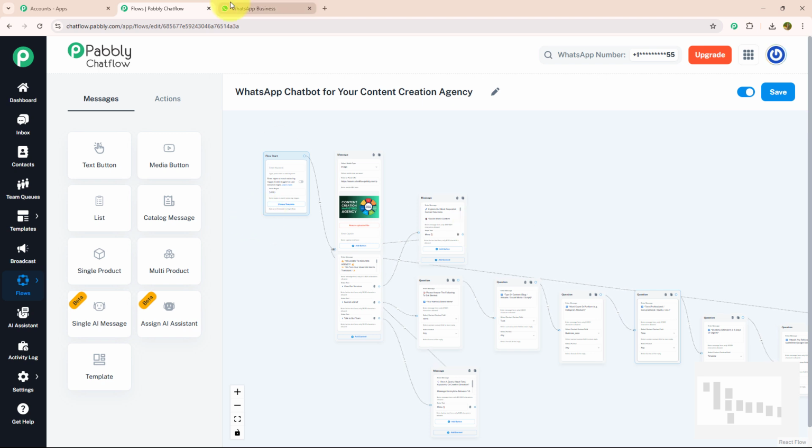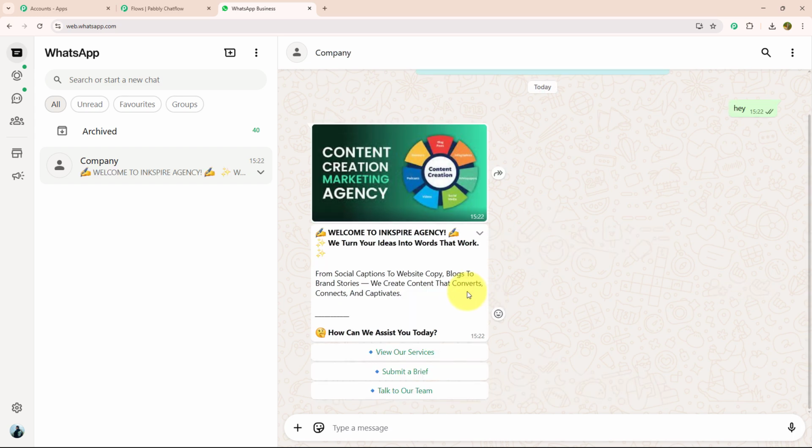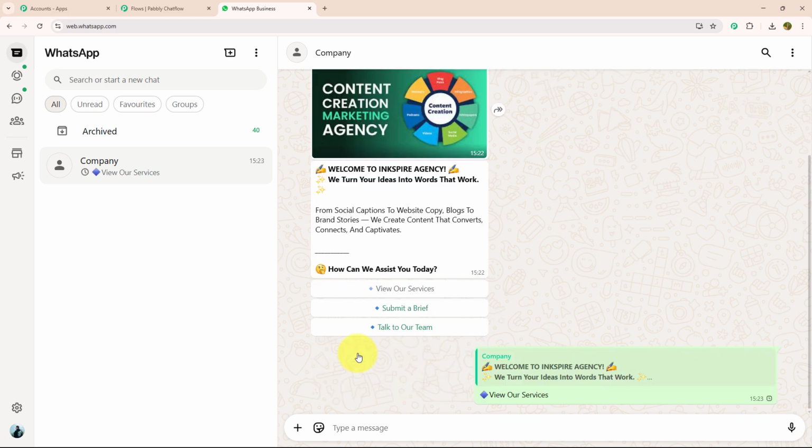Let me show you its real-time working. For that, I'm going to enter a key message on WhatsApp Web. As soon as I have entered my message, I got a response in which they welcome me, and with that they have provided me 3 action buttons: view our service, submit a brief and talk to our team. I'm going to click on view our service.